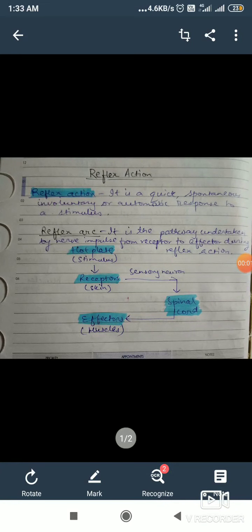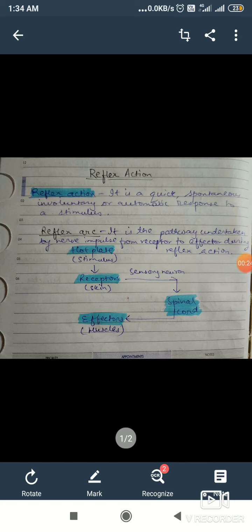So today we are going to discuss the next topic of control and coordination, that is reflex action. This word reflex we use in our day-to-day life. What does it mean? Reflex means a sudden action which we do without thinking.